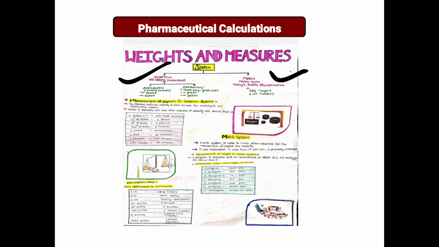So you have to remember: 1 quart is equal to 40 fluid ounces, and 1 pint is 20 fluid ounces. In the metric system, kilogram is the standard unit. So this type of question will ask which is the metric system, which is the standard unit, and what is the imperial system, avoirdupois and apothecary system. So you have to remember.